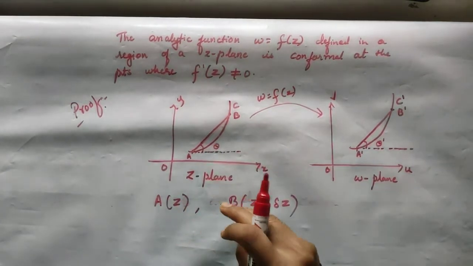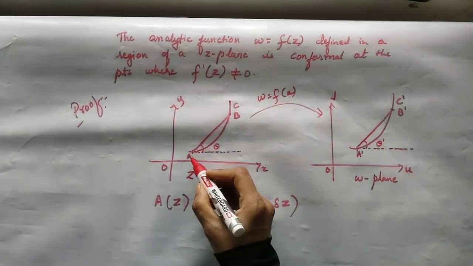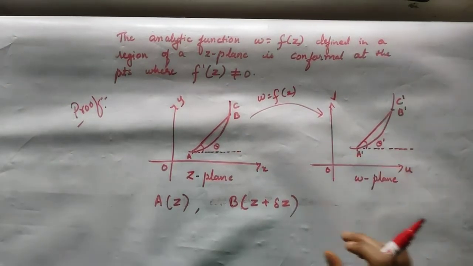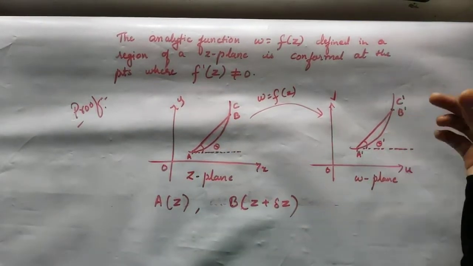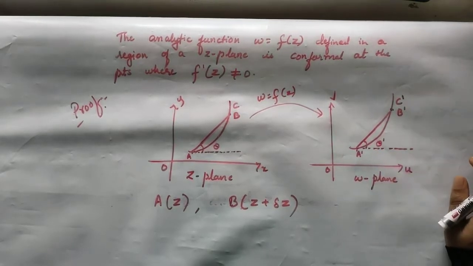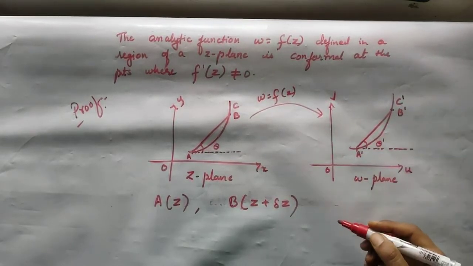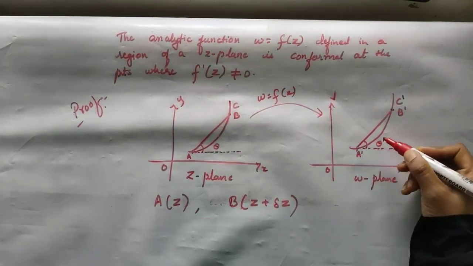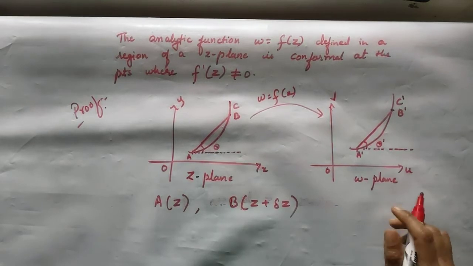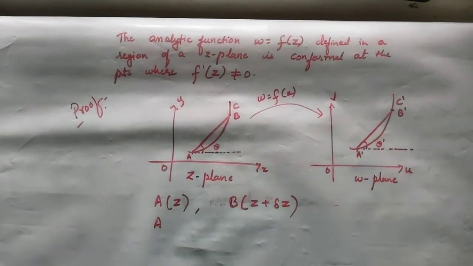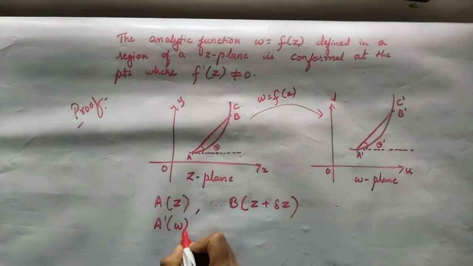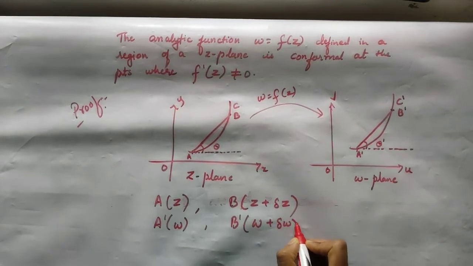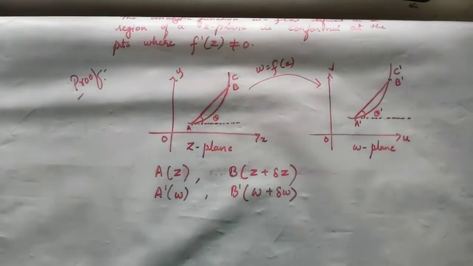Similarly, all the corresponding things will happen on C dash. Let us consider point A dash corresponding to A, and B dash corresponding to B. Both will be neighboring points. Since these two are neighboring, the corresponding images will also be neighboring in C dash. Let us join A dash and B dash, and once again draw a line parallel to the u-axis, and let theta dash be the angle made by A dash B dash. Since this is the w plane, A dash will be represented by w, and correspondingly B dash will be represented by w plus delta w. I hope this is clear to all of you.